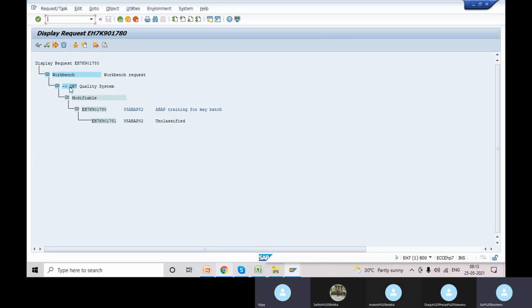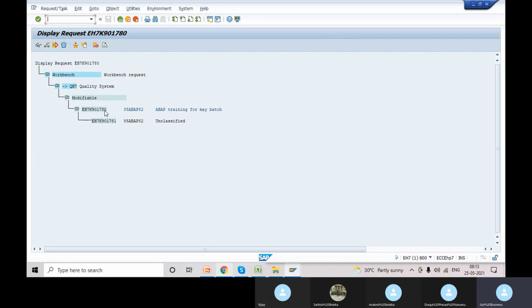Okay. So now we have QS7 as the target, and it is in a modifiable state, not a released state. You can see this is the transport number, and we have a subtask as usual. For every transport number, there is a change task, or subtask as we call it. Basically, it is showing unclassified unless we do the development. You can see the description above: training for May batch.